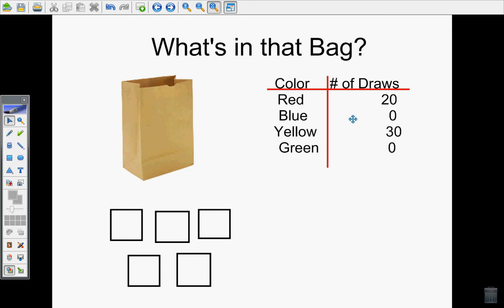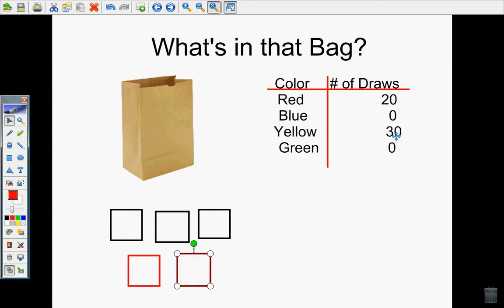Now I need to analyze my results. Both blue and green never once got drawn out of the bag, which makes me think it's probably impossible to get blue and green. That means all my cubes are going to be red or yellow. I notice that there's more yellow than red, so I would expect there to be more yellow cubes than red. Last but not least, I can count by tens to figure out exactly how many cubes. With red, I would have 10 plus 10 equals 20. So I would guess that I should have 2 red cubes.